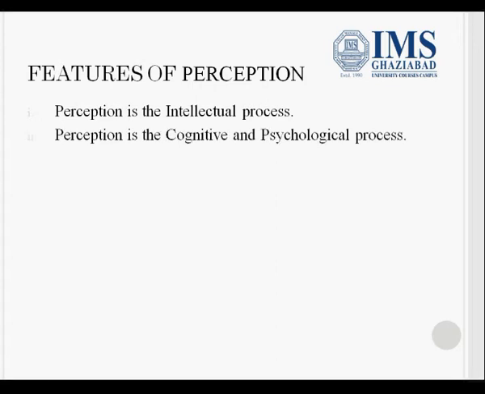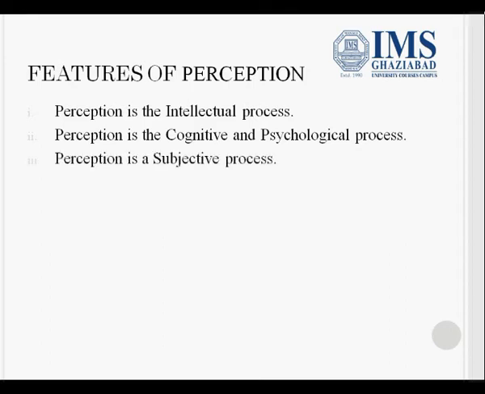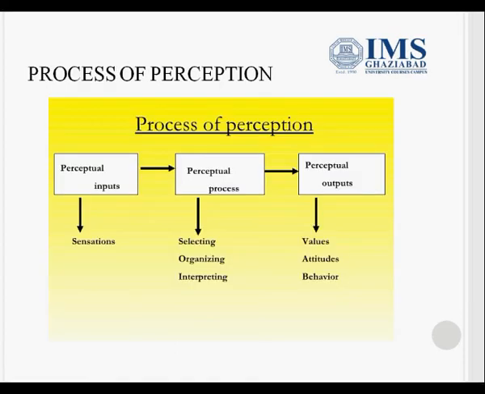That's why perception can be called an intellectual process. Perception is a cognitive and psychological process because on the basis of the information we are seeking through perception, we are generating feelings, likes, and dislikes towards the external environment. Perception, being an intellectual and cognitive process, is subjective. Why? Because the external environment is similar for all of us, but we all give different meaning to it. That's why perception is a subjective process.